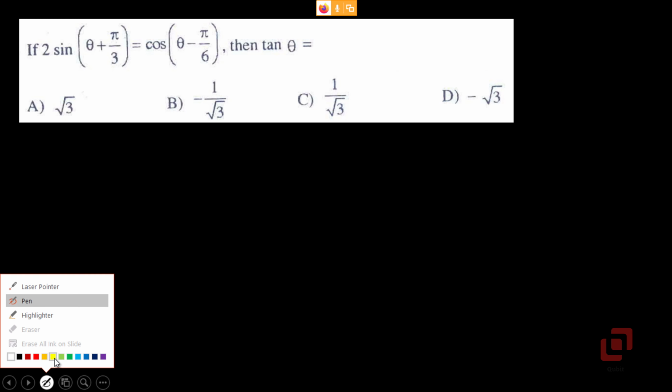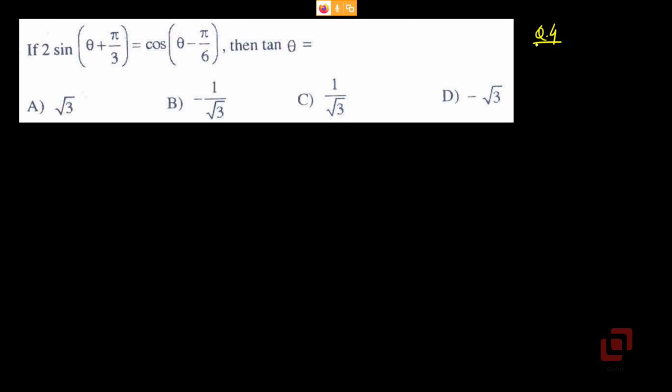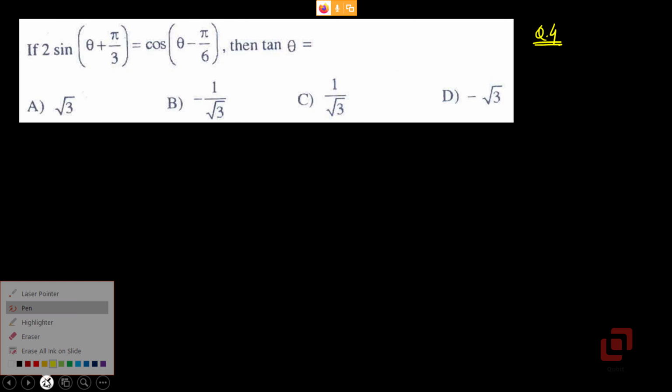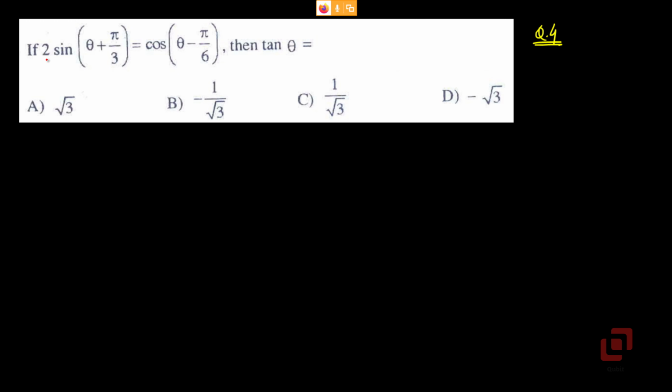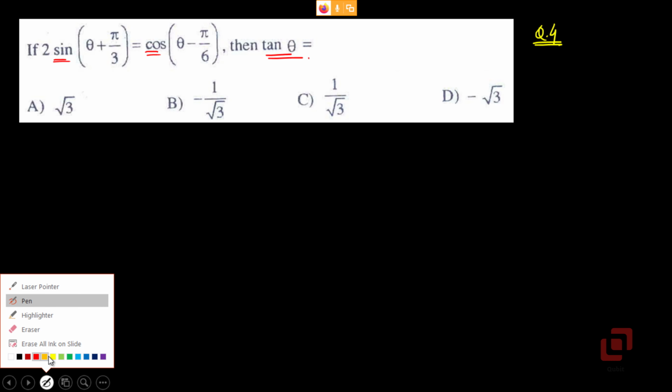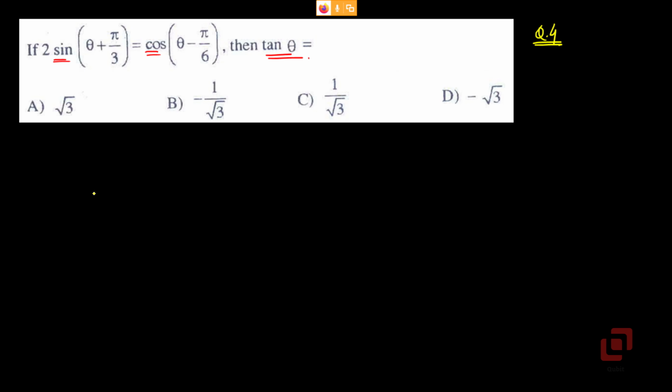Question 4. Let's read it carefully. If 2 into sine of theta plus pi by 3 is equal to cos of theta minus pi by 6, then tan theta is equal to. Now in this problem, you are first required to expand the left hand side and the right hand side using sine of a plus b and cos of a minus b.